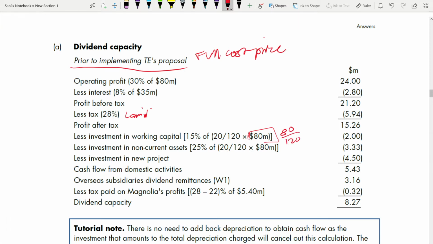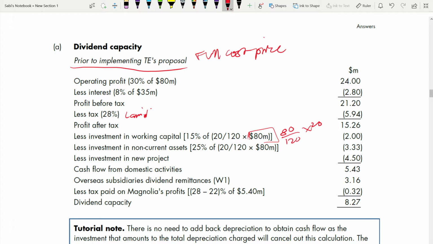It is with that 20% increase that 80 is there. So you have to divide it over 120 and multiply by 20 to find that increase portion. That's why it's 80 divided by 120 into 20. And 15% of that will be the working capital, which will be 2.